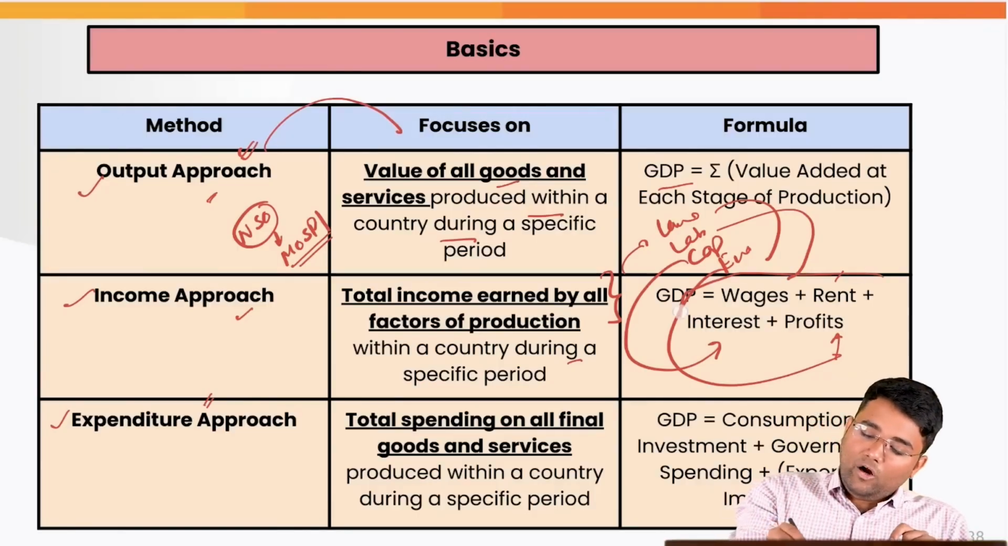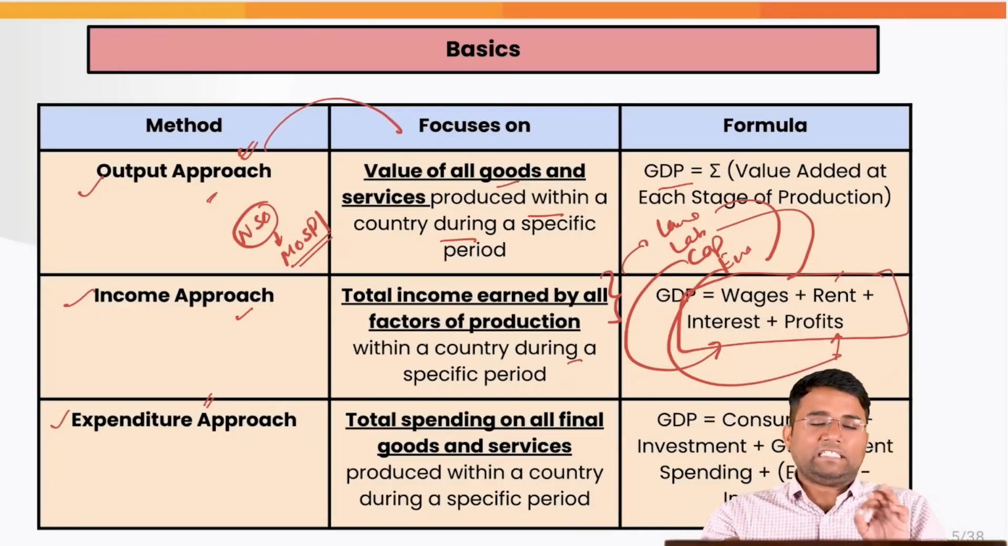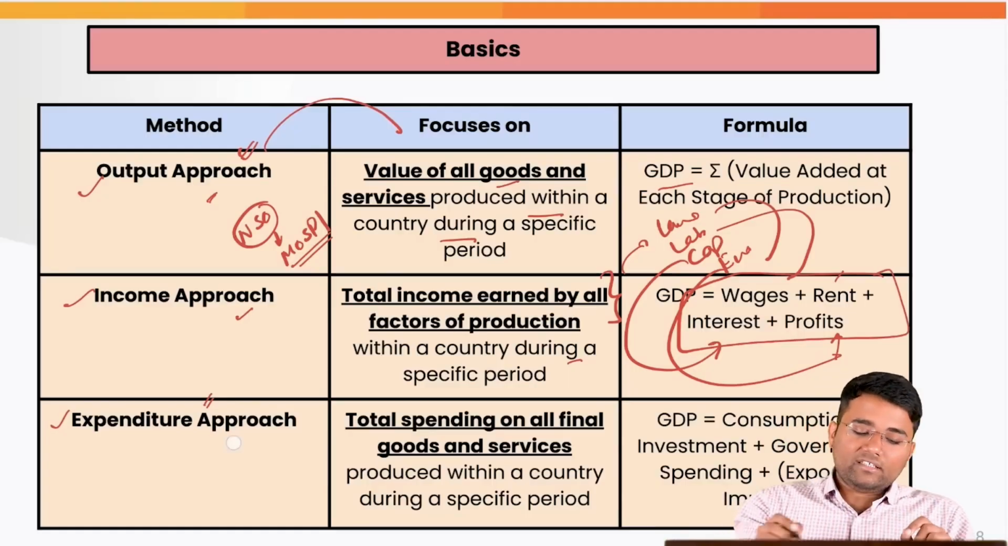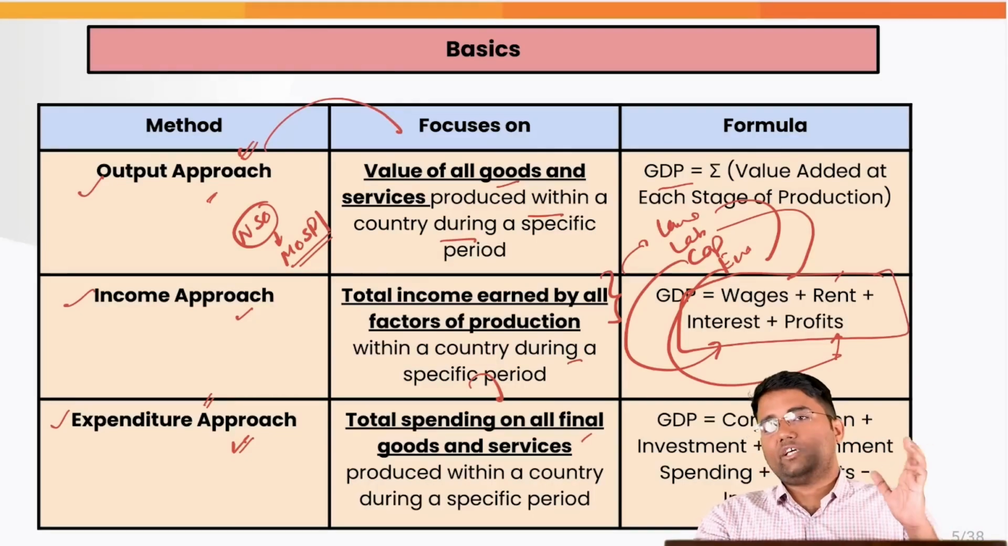If we add all these earnings which are being made by the 4 factors of production, we can get this GDP by income approach. And the third approach is the expenditure approach, that is, whatever spending is being done on all final goods and services which are produced in the economy.